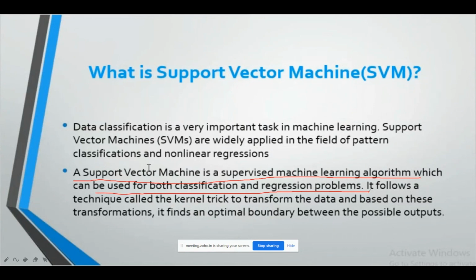It has a special technique known as the kernel trick, which transforms data. Based on this transformation, we are able to find an optimal boundary. How this transforms data, we are going to see: it converts data into a higher dimension.